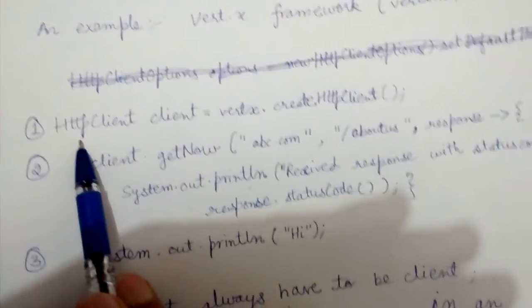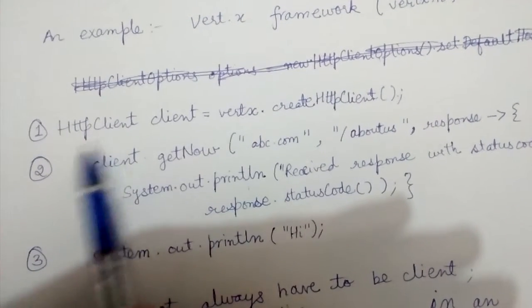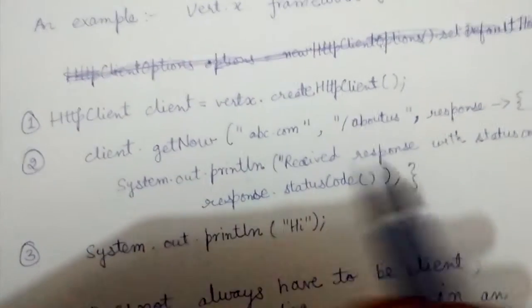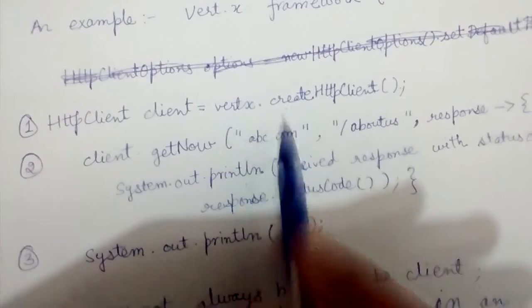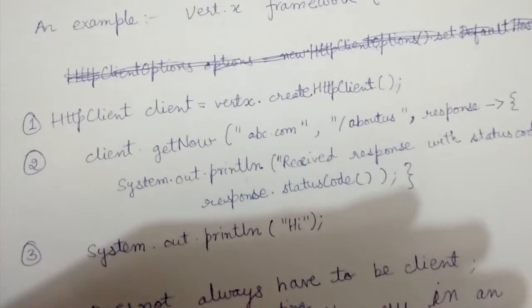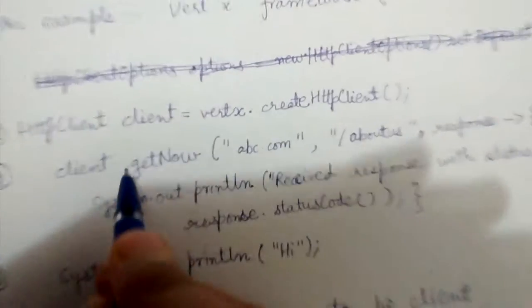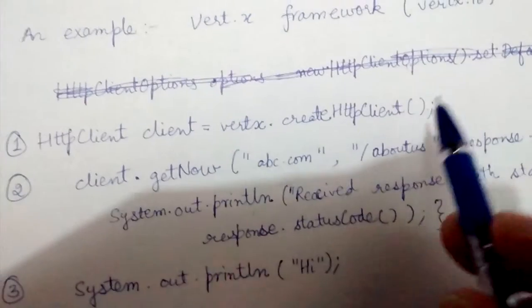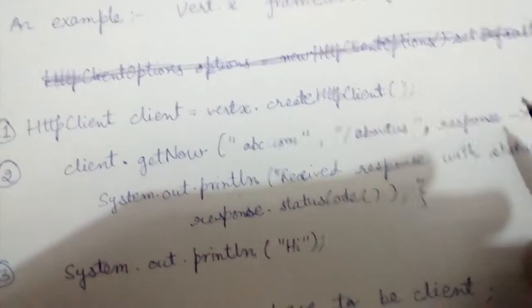In this Vert.x framework, we are provided a class HttpClient. We are calling vertx.createHttpClient, which will create an HTTP client, and then we use that client to send an HTTP request to a server.